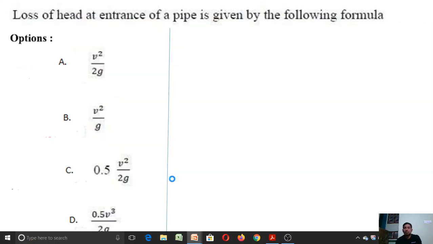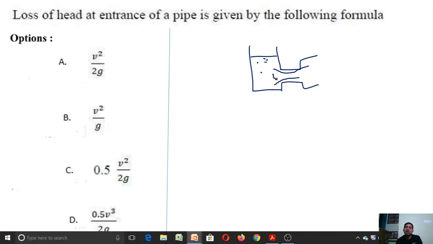So let us discuss one more question here. It is a direct question. The loss of head at the entrance of a pipe is given by which formula? Suppose this is a tank, and I want to discharge water from this tank into a pipe like this. This is the water in the tank, and water will flow like this.